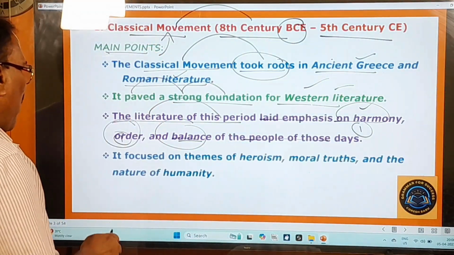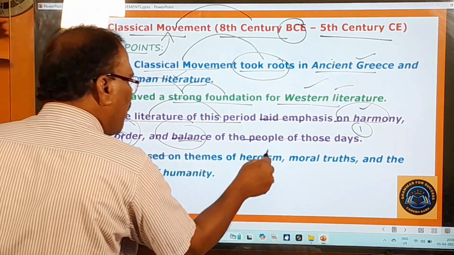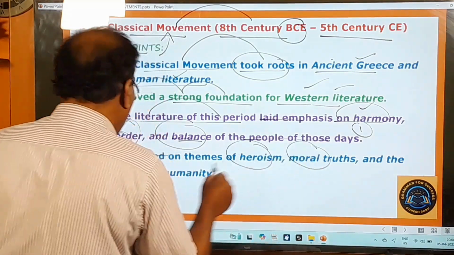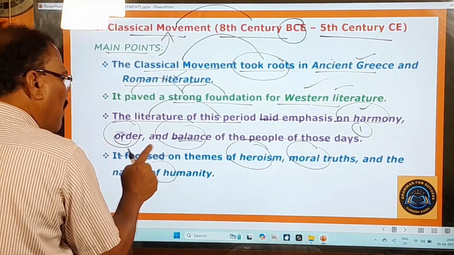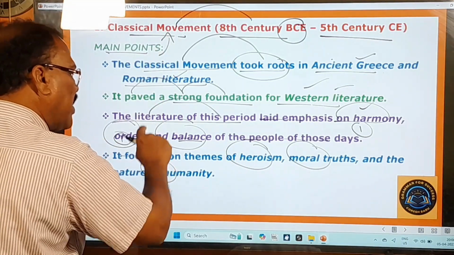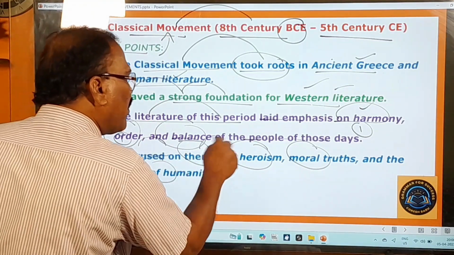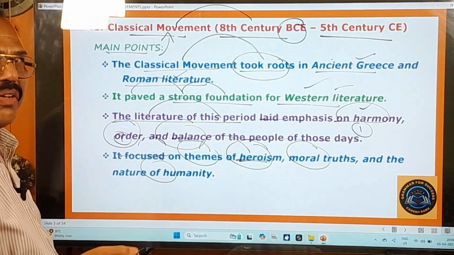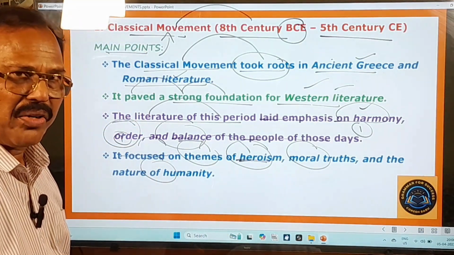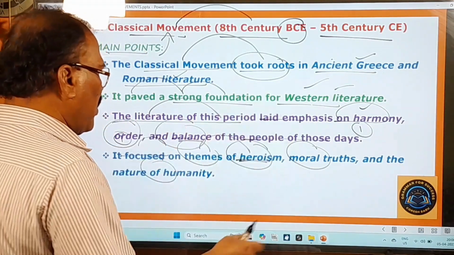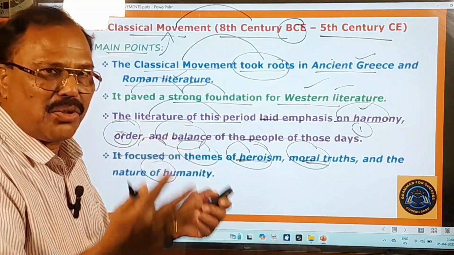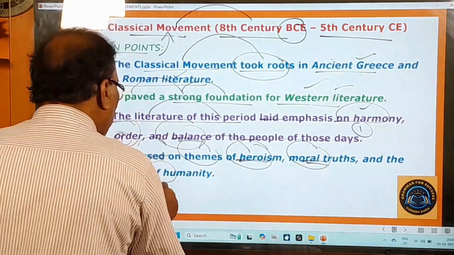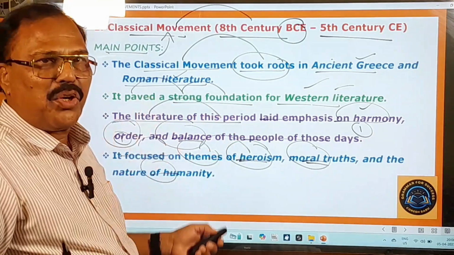And you go to the next point. It focused on themes of heroism, moral truths, and the nature of humanity. So this classical movement concentrated on the themes of heroism. Heroism means heroic stories or epic stories; moral truths, ethical values, ethical truths and all that; and the nature of humanity, the behavior of human beings.